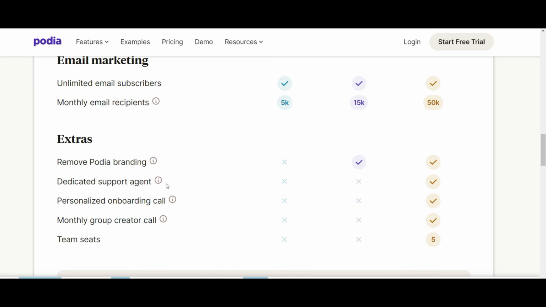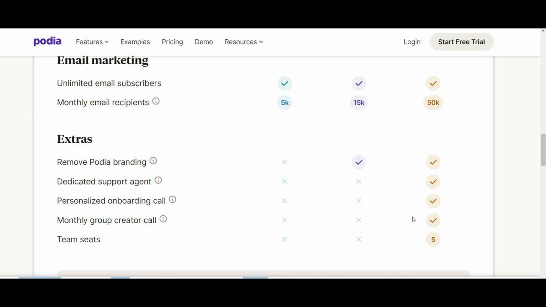So support agent will help you every day. They'll obviously be more in touch with your business, and you can ask them the questions you want and be able to help you with installing certain new products, new features. The onboarding call would be with a support team member, make it easier to migrate your stuff. And then the monthly group is kind of a mastermind with other Earthquaker plan members, so you can dish out ideas and discuss tactics and how to use features efficiently.